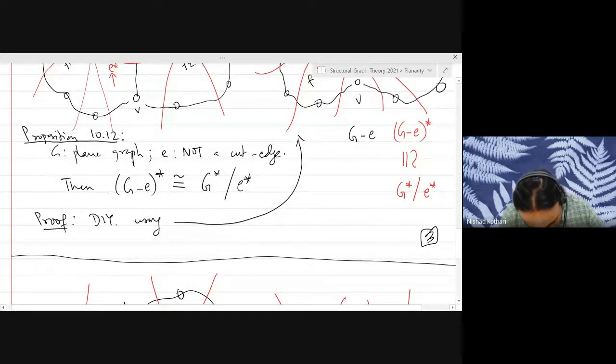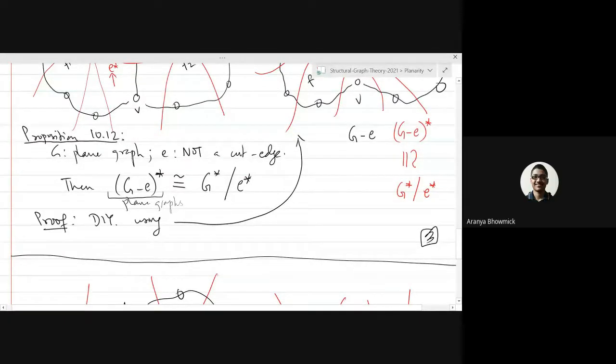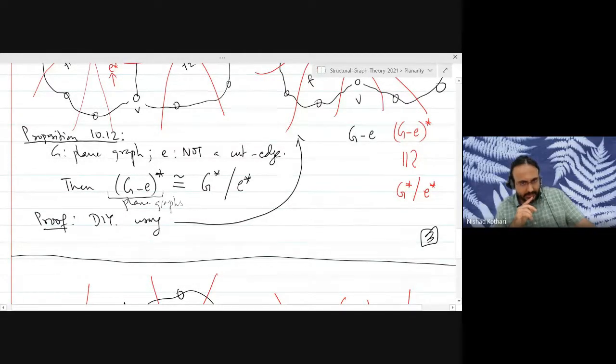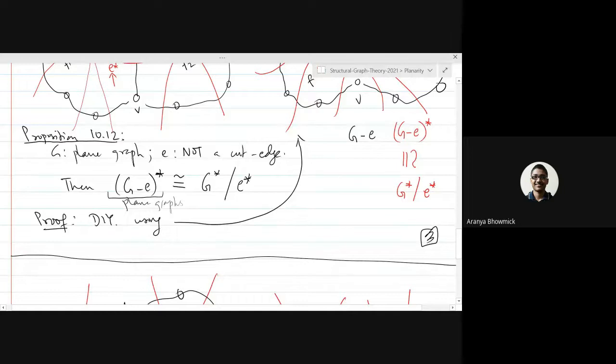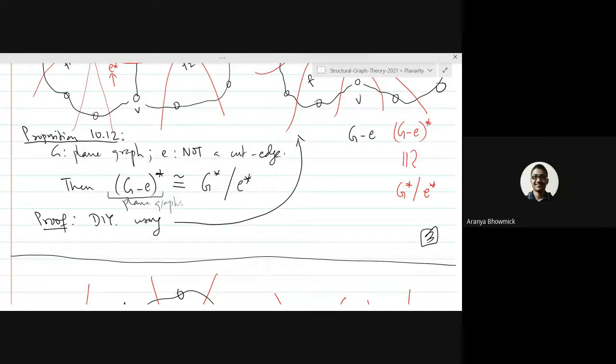In this part, this is about plane graphs. So basically, sir, if we take a different planar embedding of G minus C than the one obtained in this proposition, then this result may not be true, because the dual will change. Right, the dual can change, exactly. Then this isomorphic result cannot hold true. It will be true for that particular embedding, and if you get the dual for that particular embedding, you cannot change the embedding in between.